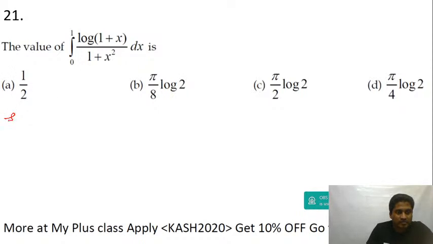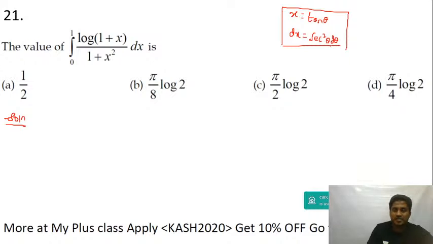Right now, integral 0 to 1, 1 plus x square, right? So you have 1 plus x square. I'm going to put x is equal to tan theta. If I differentiate, I get dx is equal to sec square theta d theta.